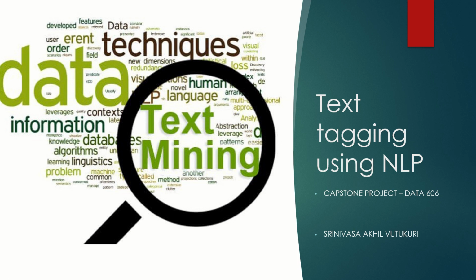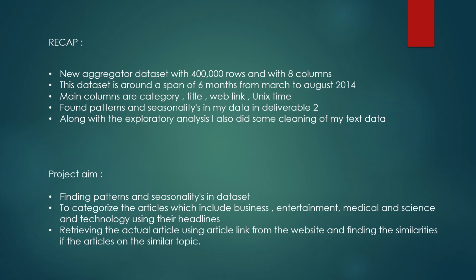So my name is Srinivas Agilutkuri and my project is text tagging using NLP. This is for Capstone project data 606. Into my data, this is a small recap. My dataset is a news aggregated dataset. It has 400,000 rows and 8 columns. Basically, this dataset is from the span of 6 months, from March to August of 2014. The main columns of my dataset are category, title, web link, and Unix time.